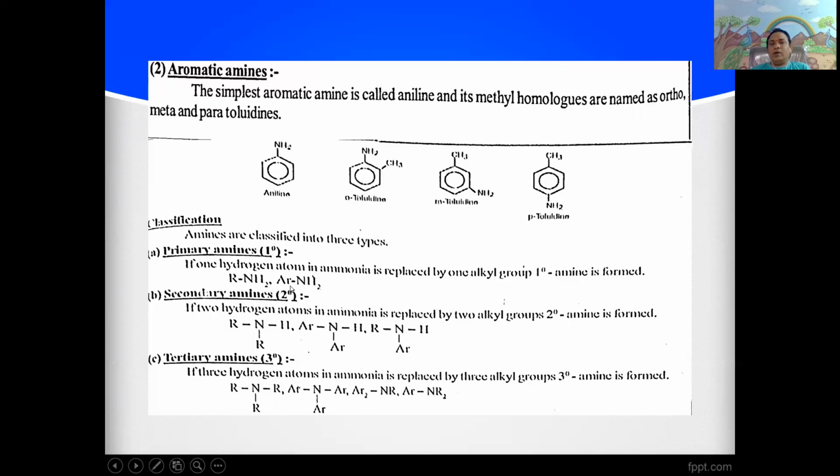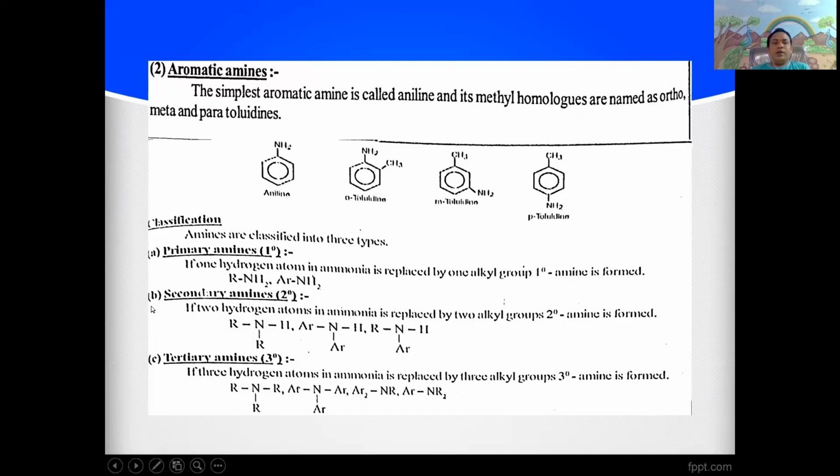The aromatic primary amine is aniline. Aliphatic primary amines, alkyl amines, have examples such as methylamine, ethylamine, propylamine, butylamine, pentylamine, etc.